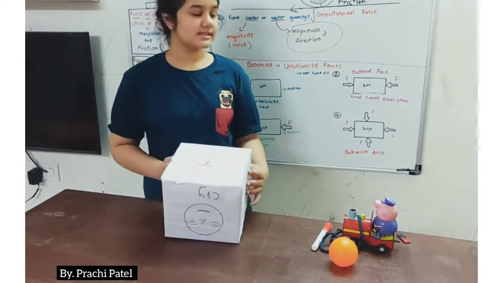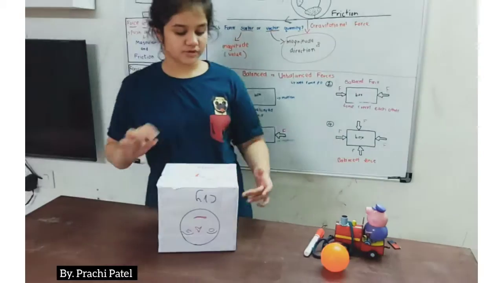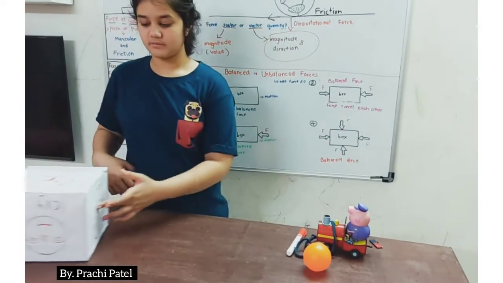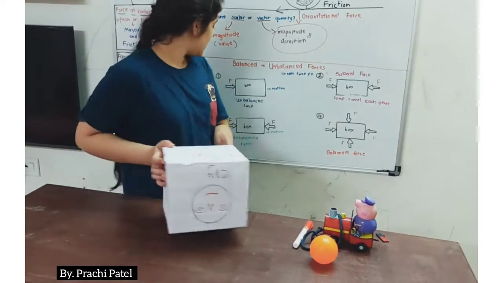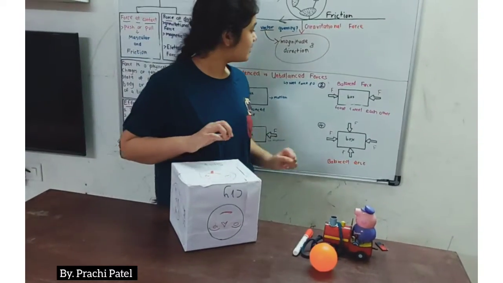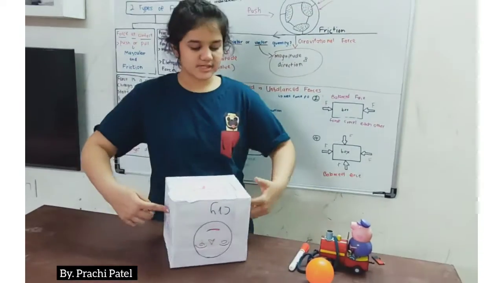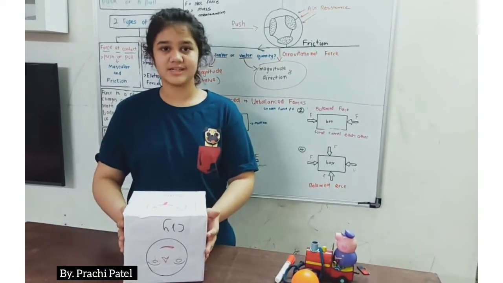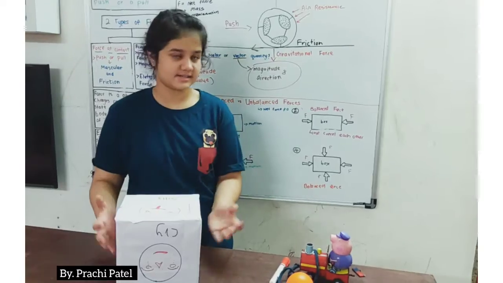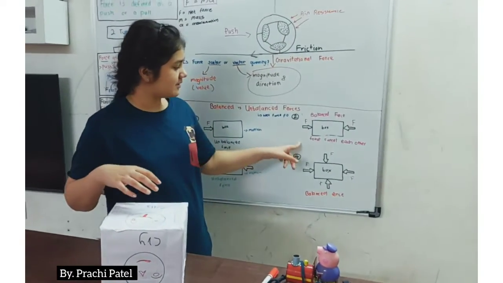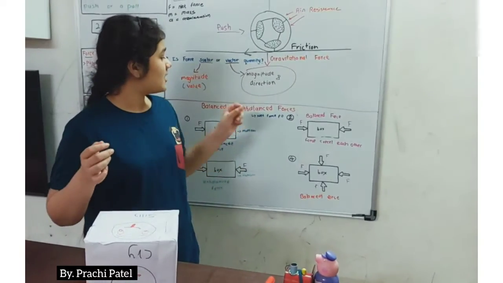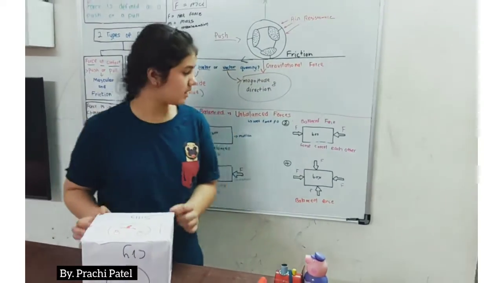So this is an unbalanced force because it has motion. Then we have a box which has force from two sides. This is called a balanced force because it doesn't have motion, it's at rest, and the forces cancel each other, because the net force is 0.